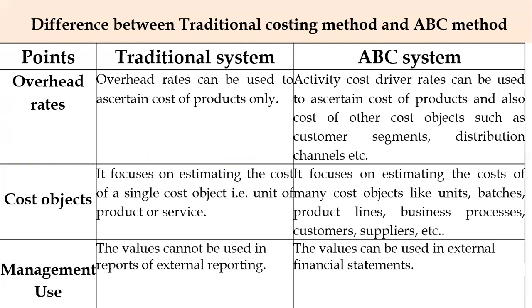And regarding cost objects, the traditional system focuses on estimating the cost of a single cost object, that is, a unit of a product or service. So all these days you have studied the traditional system, we only arrive at a single cost object, that is, cost per unit of a product or service, whereas in ABC it focuses on estimating the costs of many cost objects like unit wise, batch wise, facility wise, product wise, product line, business processes, customers, and suppliers. So how many activities are there? On that basis we can find out the cost objects in the ABC system.